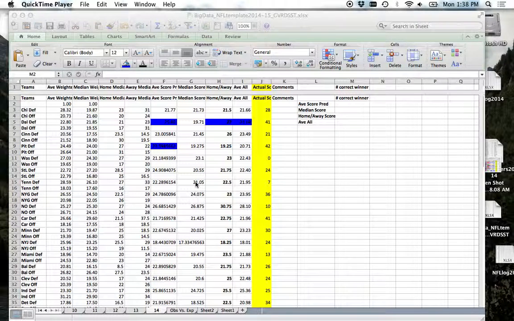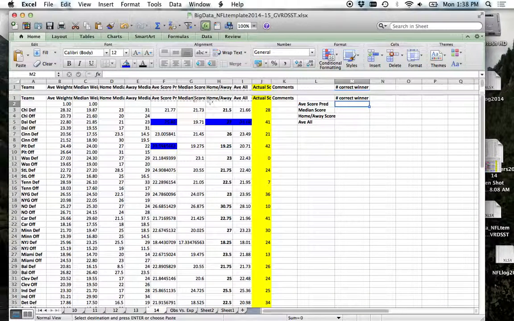So what we did was we basically highlighted all the teams where the score predicted they would win, and sure enough, they won. So for this column here, the average weighted score, how many correct? Is it 11?